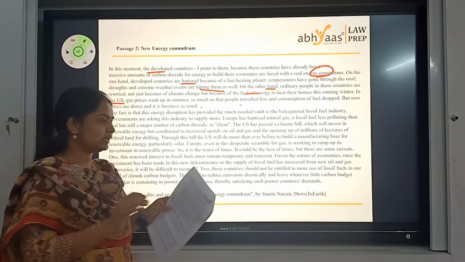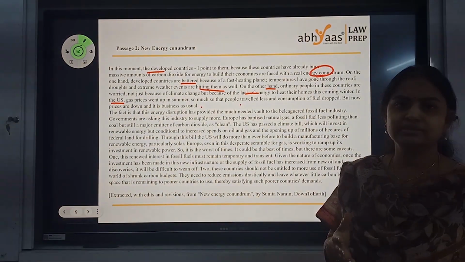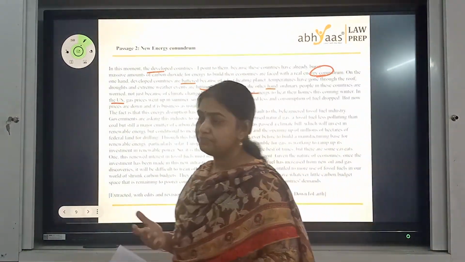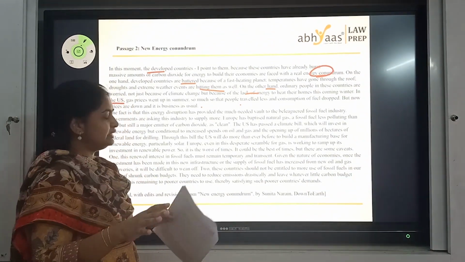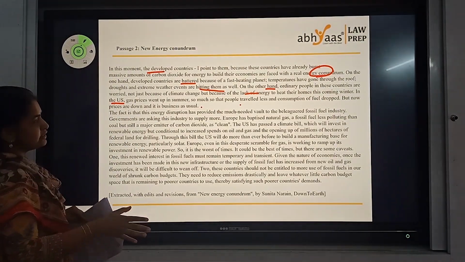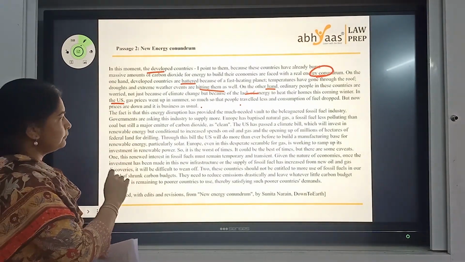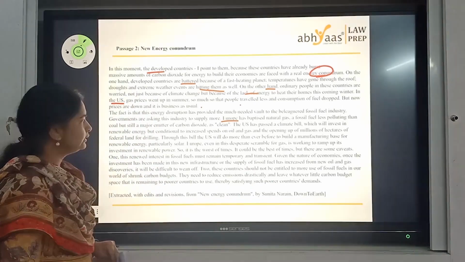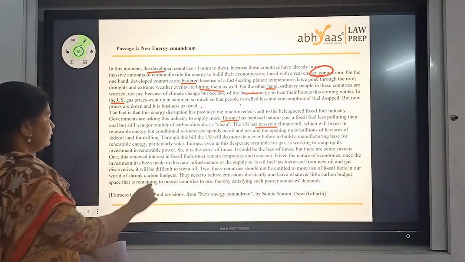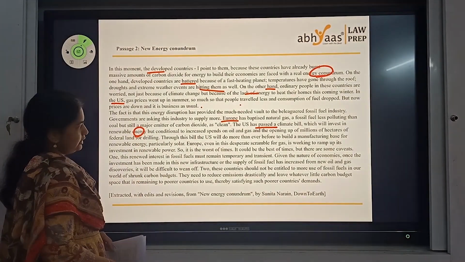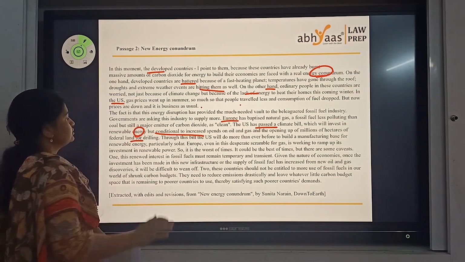Now this is a question that has something to do with fossil fuels. You had similar passages even in the previous year papers. I'm sure this sounded like a familiar passage for the students who have practiced the previous papers. And now what is the issue that they are talking about here? Here they are talking about the energy disruption, how Europe is trying to deal with it, and the US has tried to pass a climate bill where they are focusing on renewable energy, but conditional to increased spending on oil and other things, and there's going to be drilling too.